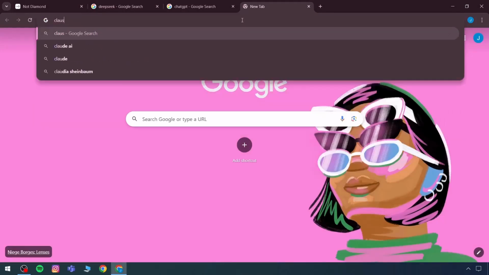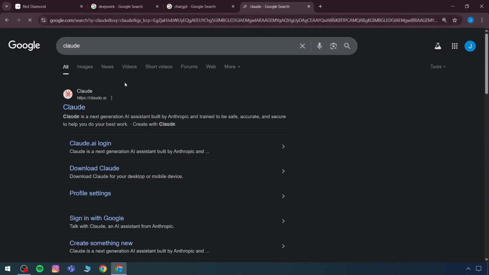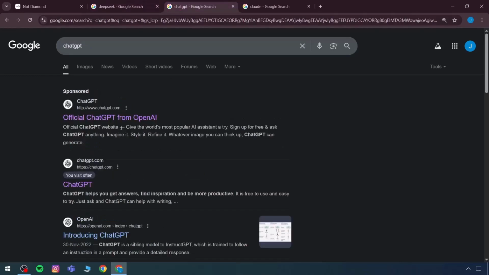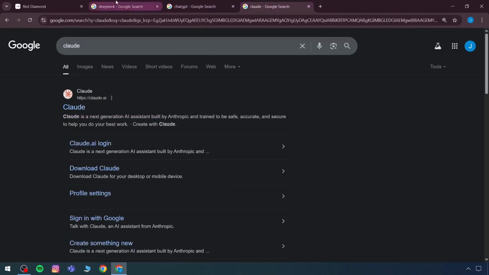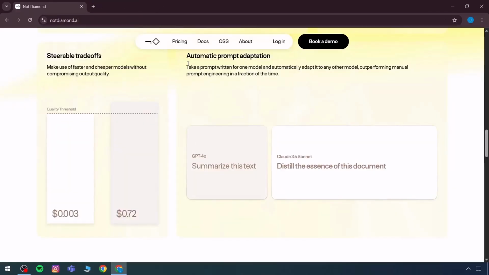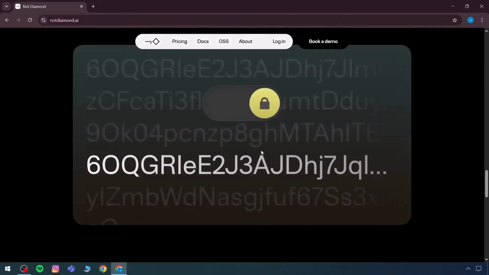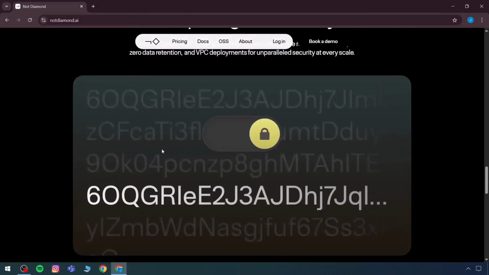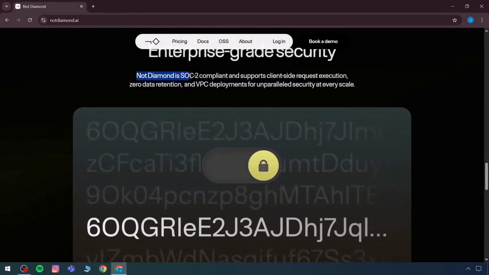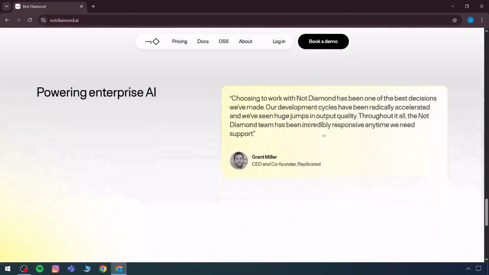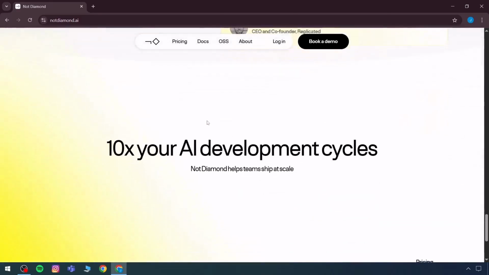But you can see that with multiple models, let's suppose you're coding, texting, and reasoning at the same time, shifting between all these models will be less efficient. Instead, we use this all-in-one tool and work directly in it. It also has enterprise-grade security. Not Diamond is SOC 2 compliant and supports client-side request execution, zero data retention, and VPC deployment for unparalleled security at every scale. It can help at the enterprise level.